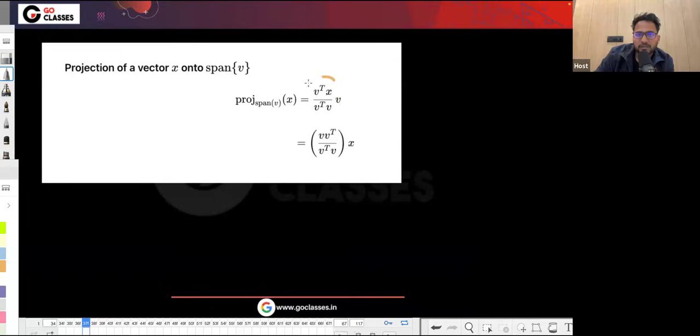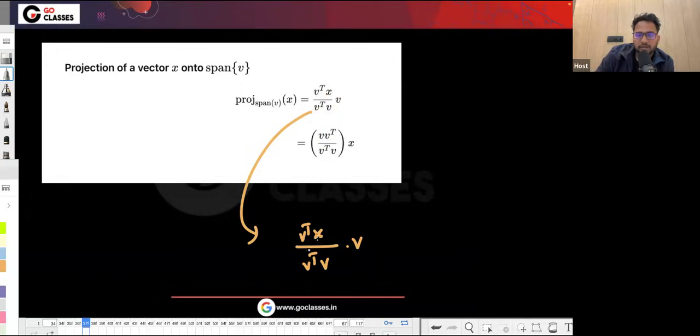If you rewrite this, this is the projection of X onto V, and it will be in the matrix form, where VV transpose is a matrix. You can rewrite this as V transpose X upon V transpose V, into V. Now I want to somehow take this X outside. How can you do it?